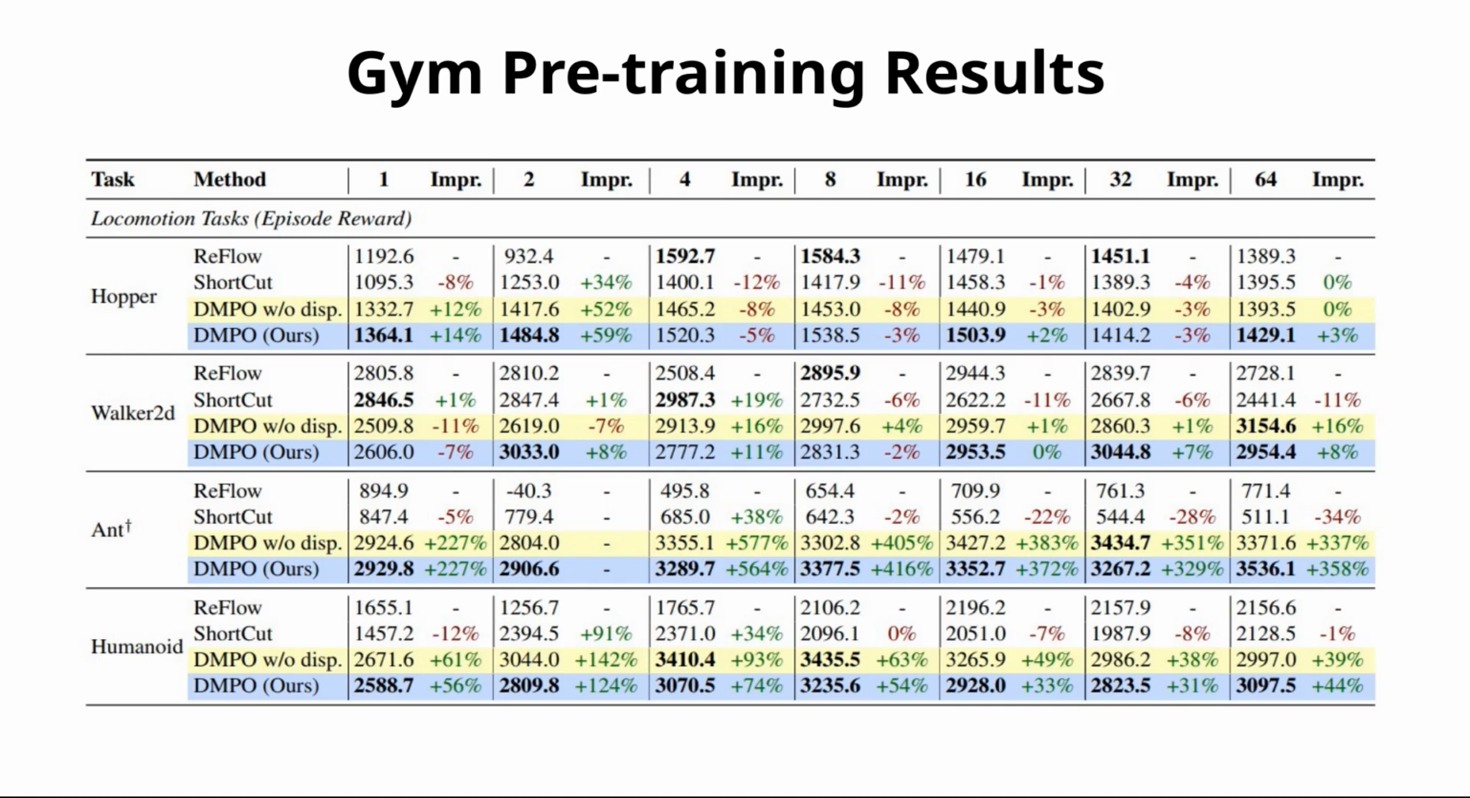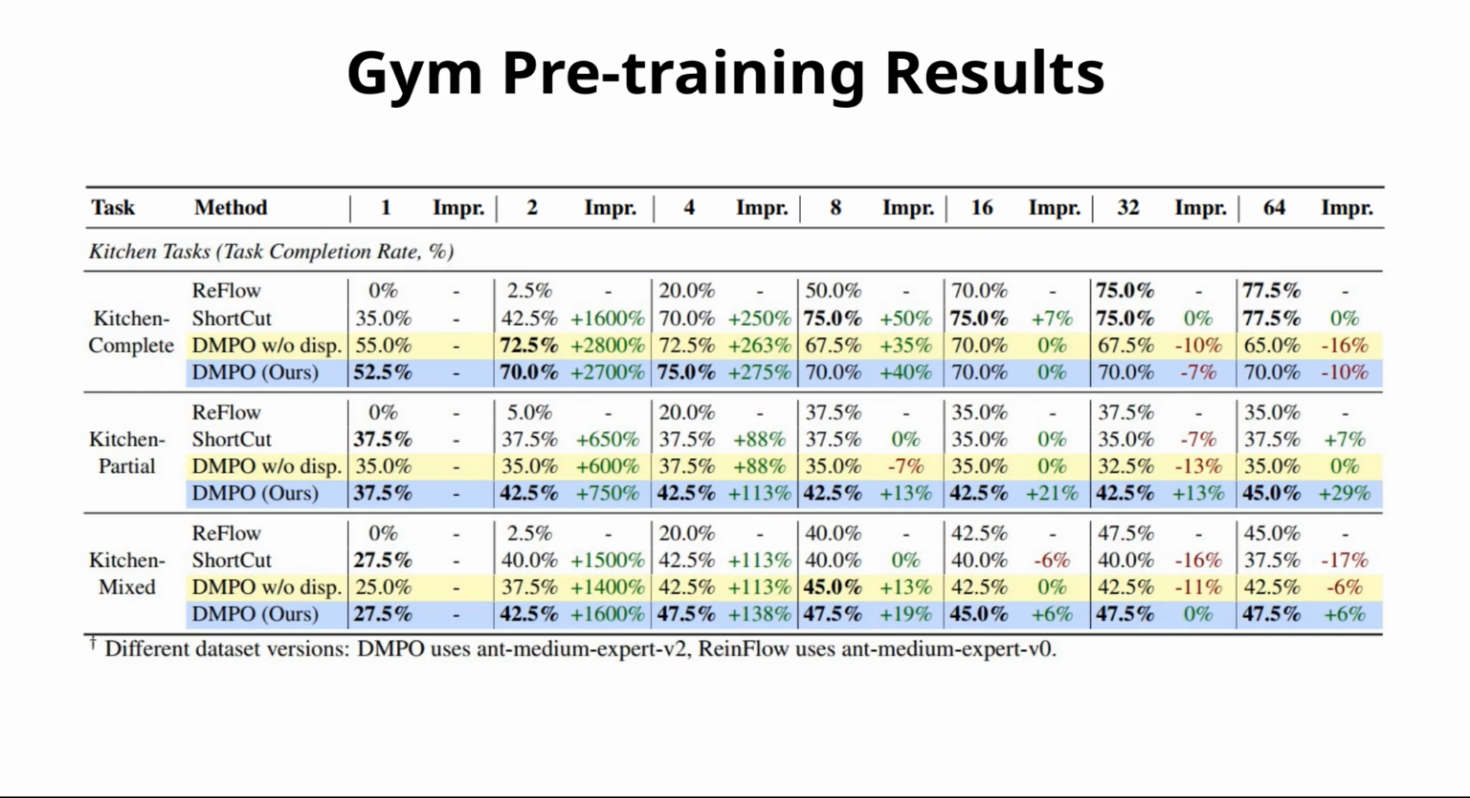GYM pre-training results. In the appendix, we see GYM results. Pre-training beats baselines by 10 to 60%. Dispersive regularization is crucial for complex tasks like humanoid, yielding over 50% improvement. GYM pre-training, continued. The trend holds across locomotion. MeanFlow learns robust priors, outperforming standard behavioral cloning by ensuring the policy doesn't just memorize, but generalizes.